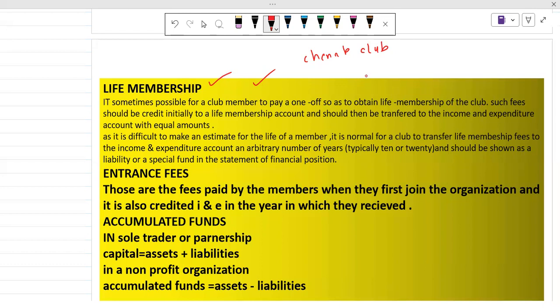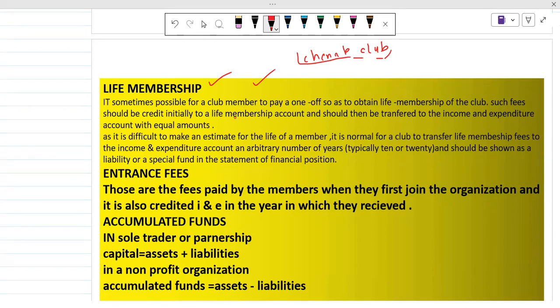Clubs basically always set a high amount for their life membership. And if you pay for the life membership, it means that you have a lifetime opportunity. The Chenab Club basically has an obligation towards its members to facilitate them for their lifetime. Okay, so such fees should be credited initially to a life membership account.